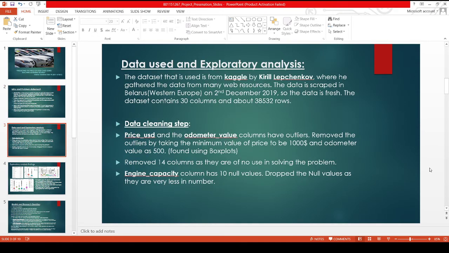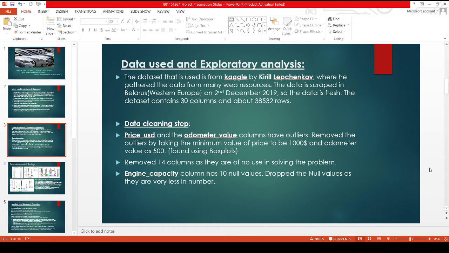So now coming to the data part, I got the data from Kaggle, and the dataset contains around 30 columns with around 38,532 rows. The major data cleaning steps I performed: I removed 14 columns from the dataset as they are of no use in solving the problem.